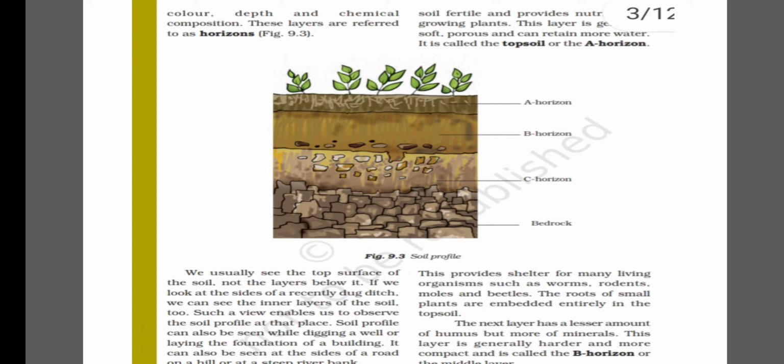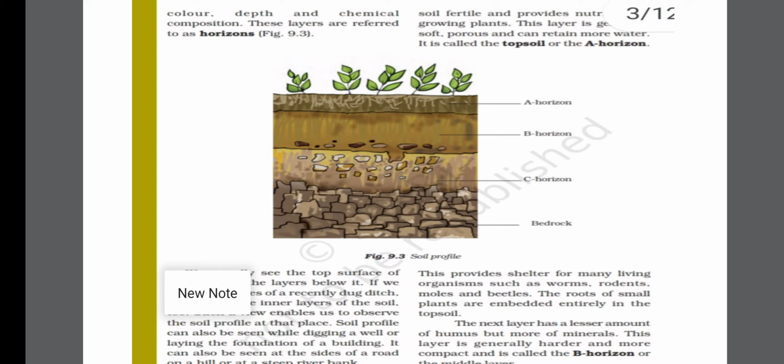A horizon is basically dark in color, rich in humus, and makes the soil fertile, and it also provides nutrients to the growing plants. Second point is that it is soft, not very soft, but yes, it is soft, porous, and can retain more water. That is why it is also known as topsoil, because it is the upper layer of the soil. And topsoil provides shelter to many living organisms.